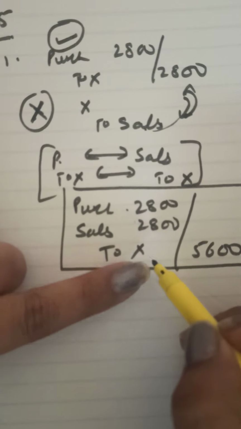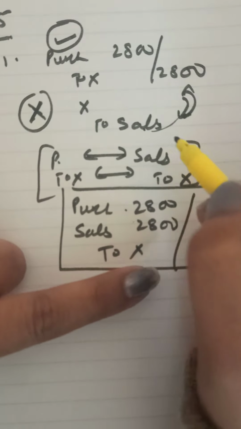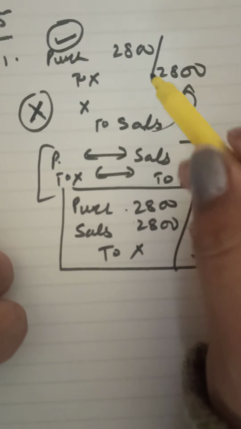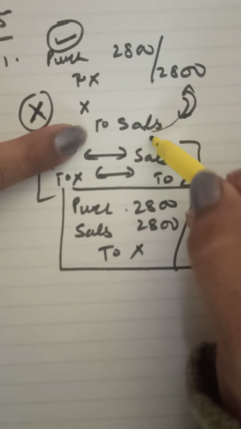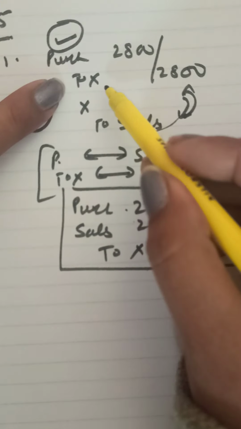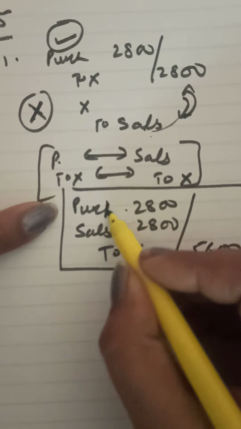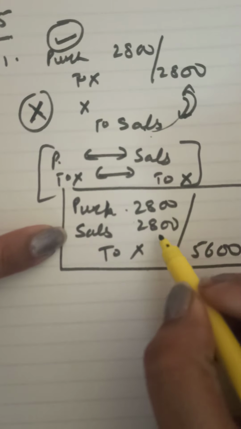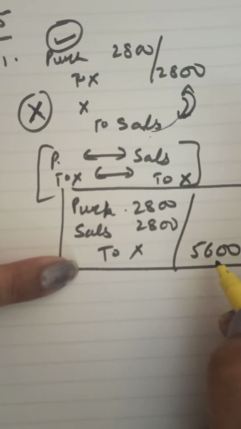Supposing now X would have been passed correctly. Supposing here in the same transaction, the error stated that instead of purchases account, we credited sales account. But X's account was correctly credited. Then what would have been done? Purchase would have been debited, sales would have been debited to suspense account. There would have come the requirement of suspense account.